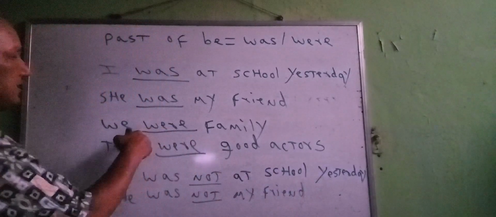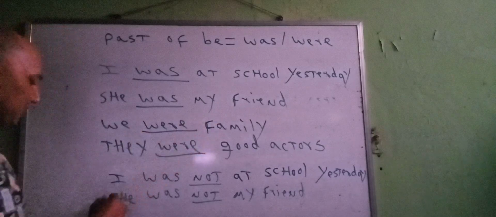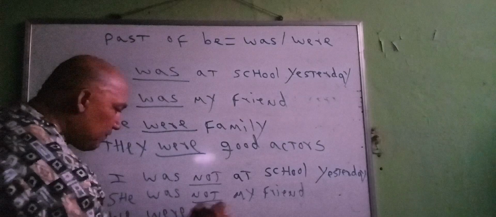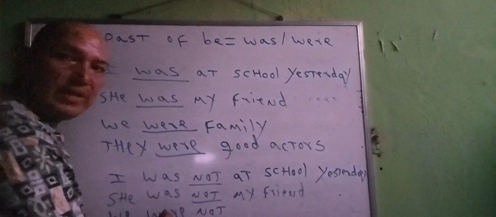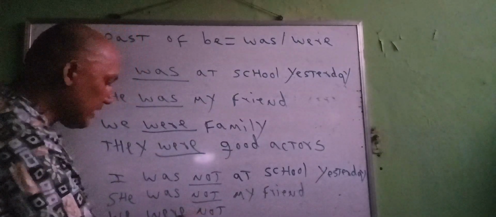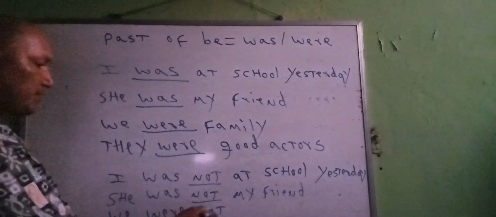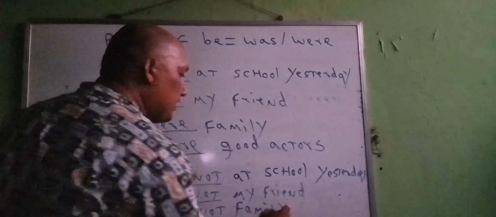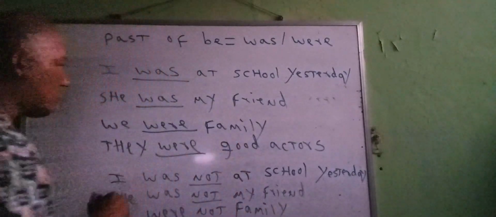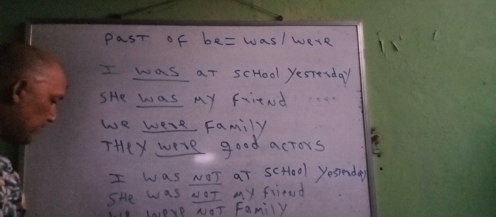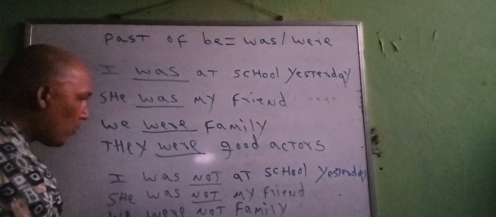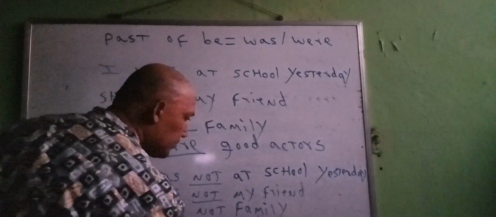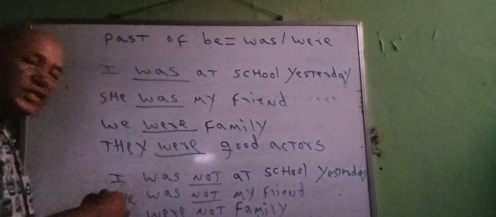And now here in statement number 3, "We were family." We are going to write "not" after "were", after the form of "be" in past tense. In this case, "were". You have to put it right here, "not". We were not family. And the last statement, "They were good actors." You have to say "They were not good actors", if you want to change into negative.